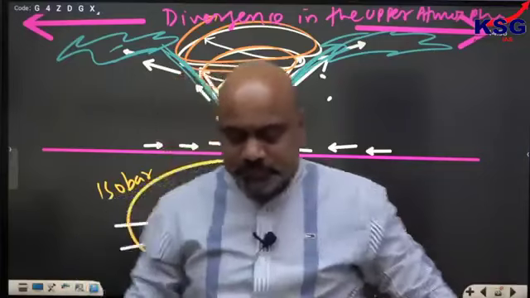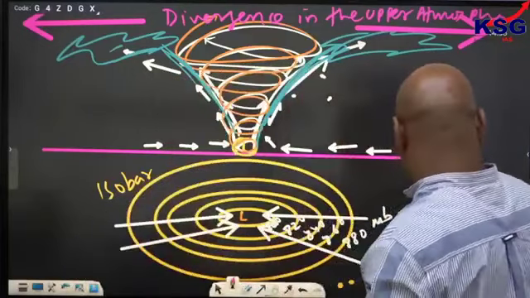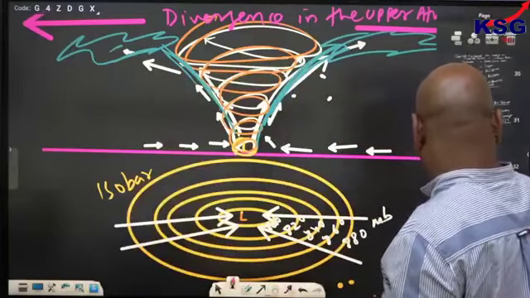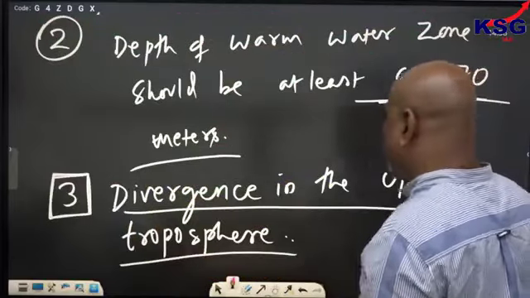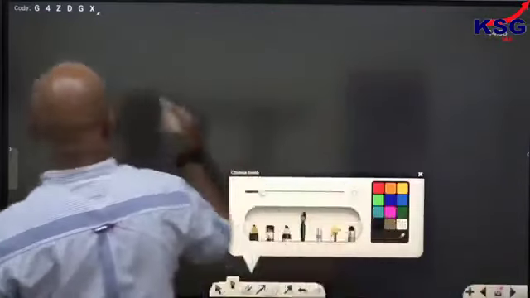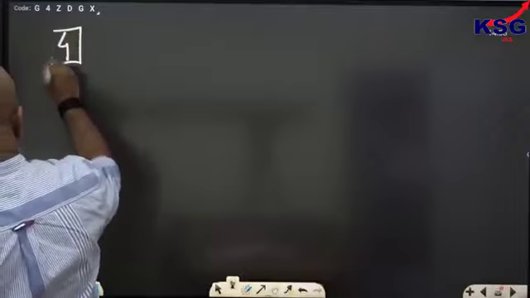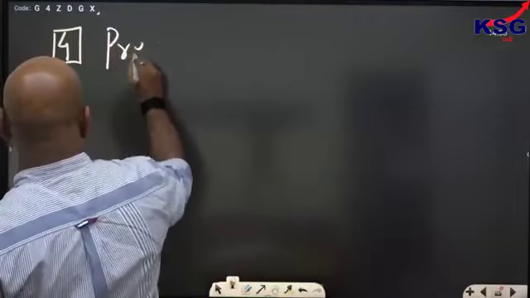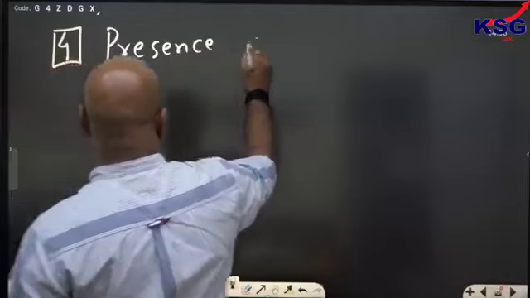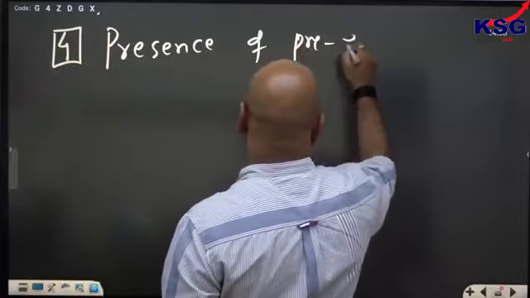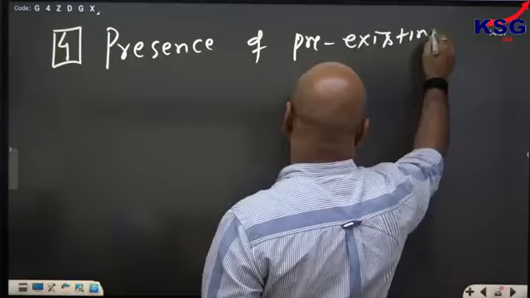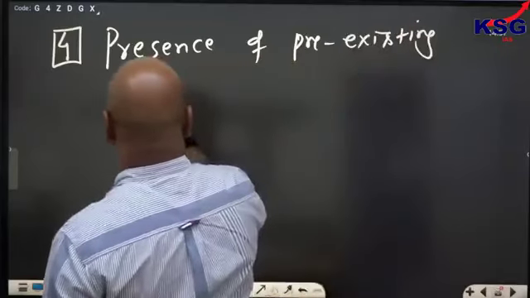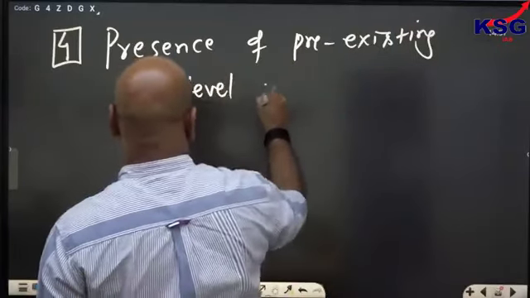Okay, another point. Third point is clear to all of you. Fourth point now. Fourth point is presence of pre-existing low-level disturbances.